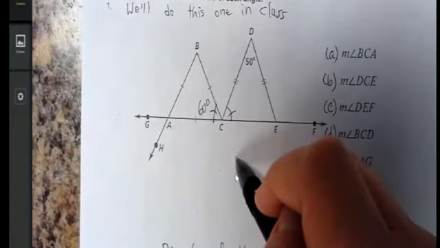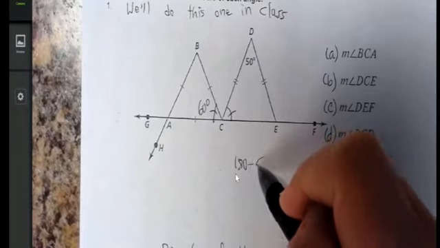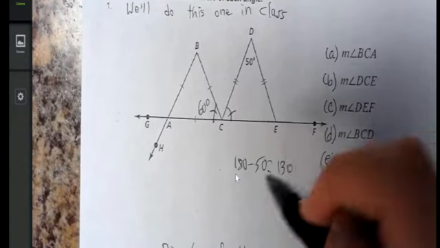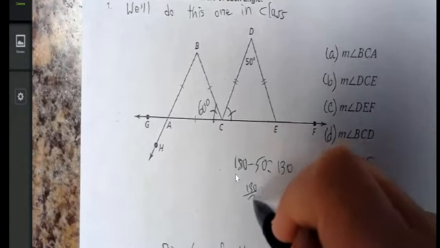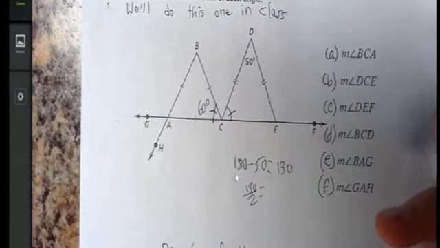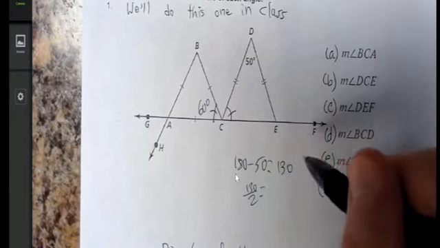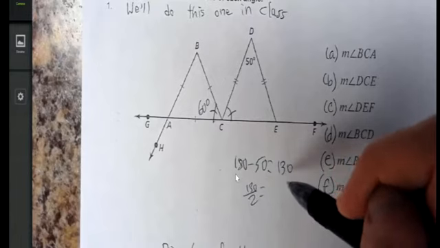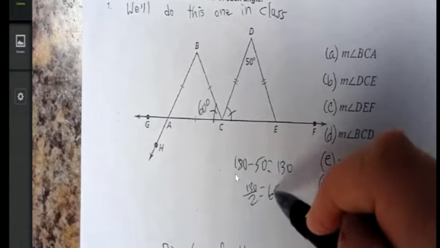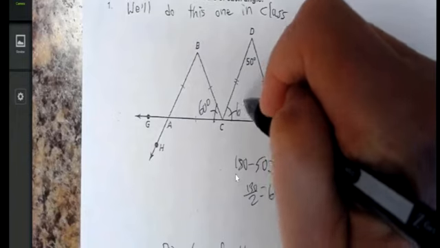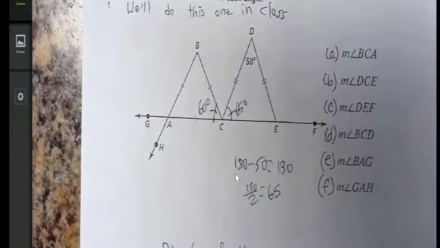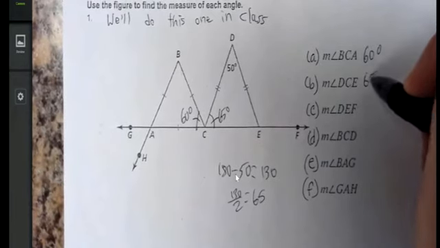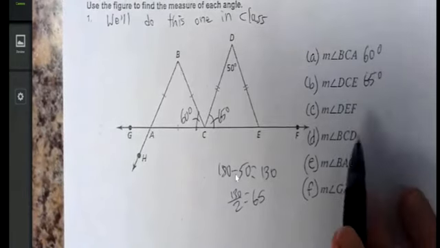So I can go simply 180, take away 50. It's going to give me 130. And then half of 130, you guessed it, half of 100 is 50, half of 30 is 15. 50 add 15 is 65. DCE, 65. Let's label these as we go.